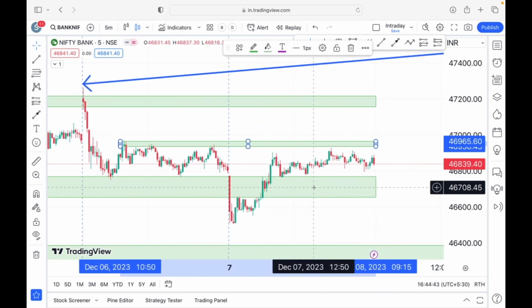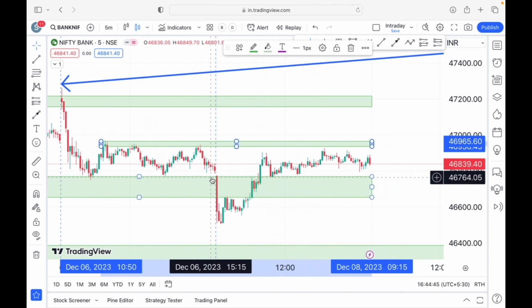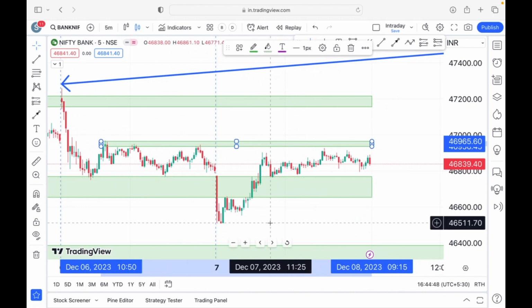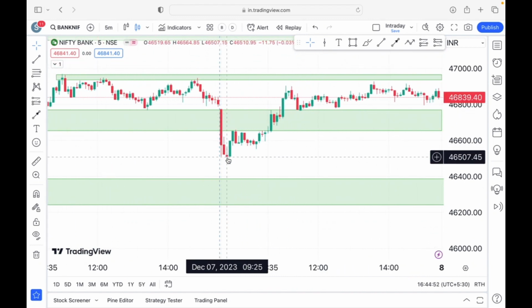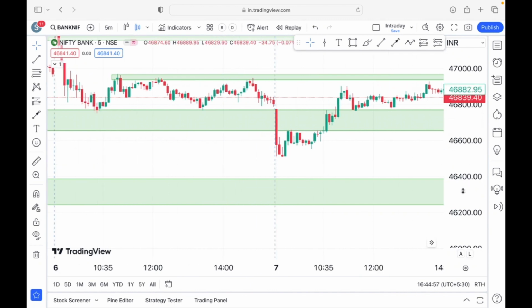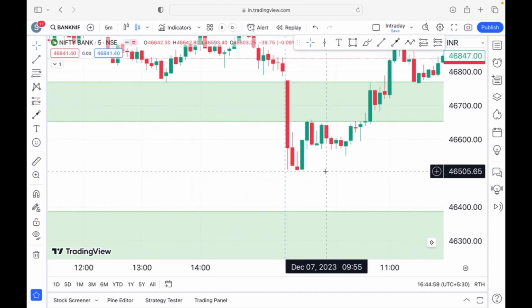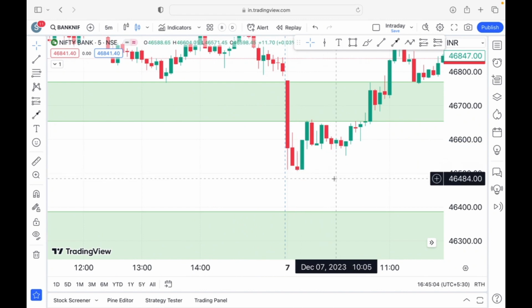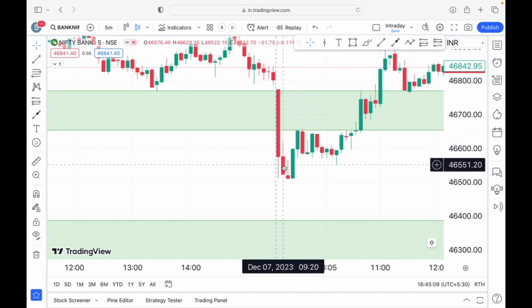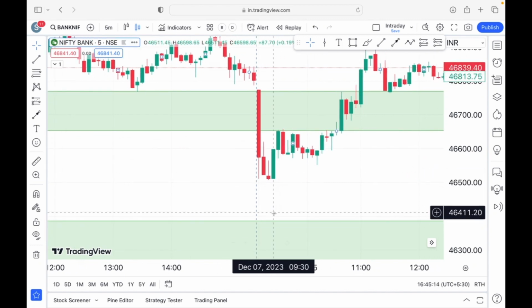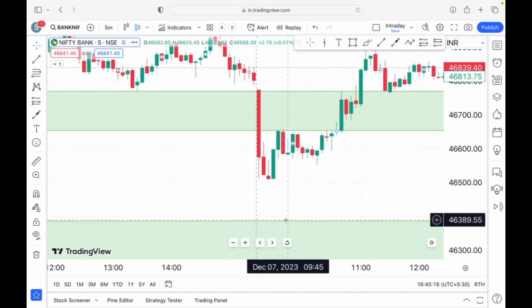Okay, so to start with, Bank Nifty has seen an opening right at this level of 46,760 approximately, and then immediately shown us the signs of weakness towards the downside. The initial three candles are bearish candles, but the last candle has seen some sort of interest towards moving to the upside at 9:25. But at 9:25 you may take this as, see, this is a breakout and this is a confirmation candle.